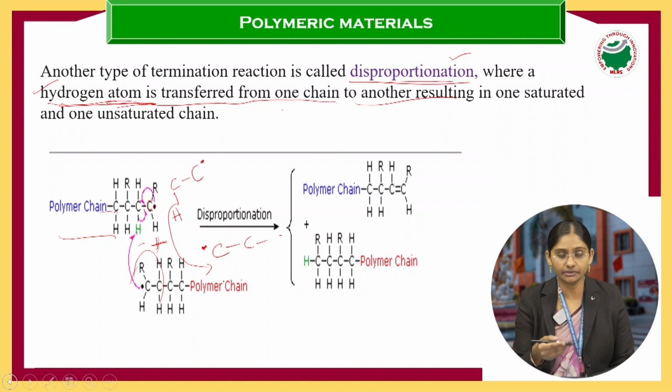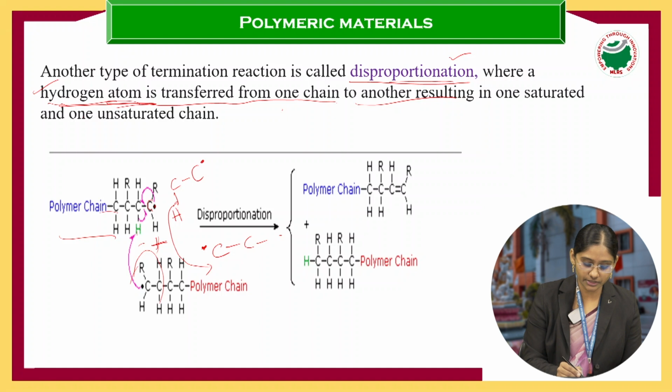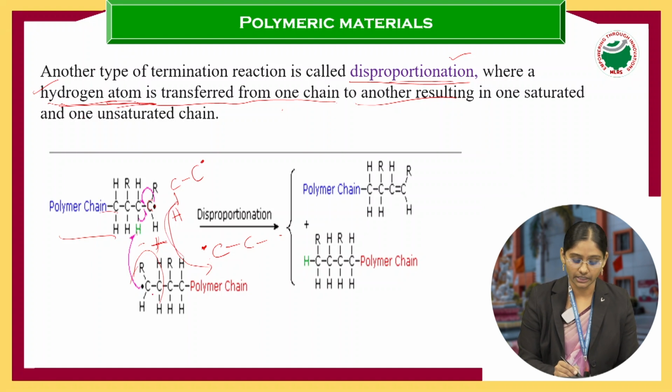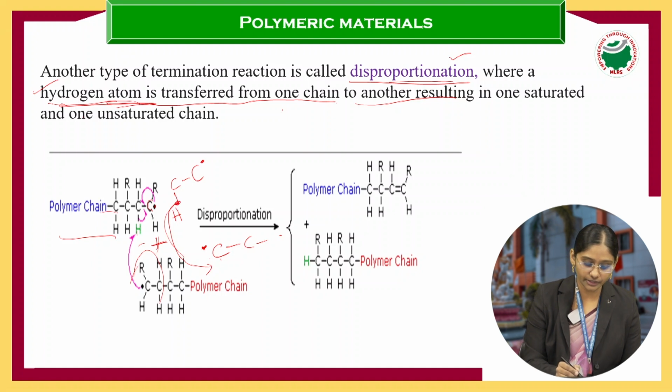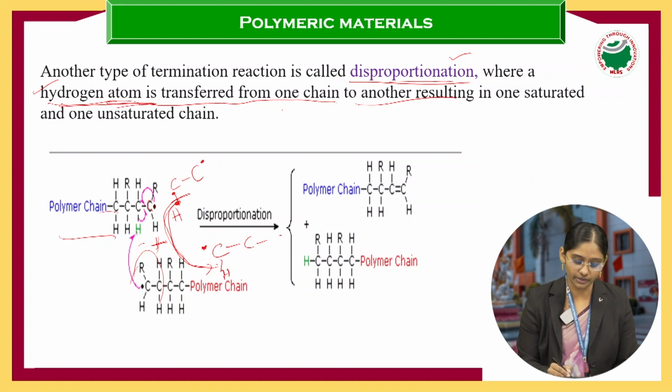In the earlier slides we discussed one point, that free radicals are very reactive and they abstract or attract the hydrogen from a hydrocarbon. So you can apply that point here, that is, this hydrogen atom is attracted by this free radical and it attaches to this carbon. So here also a bond is there, two electrons. With this electron, hydrogen comes here. By using these two free radicals, it forms a bond here and it forms a bond here.